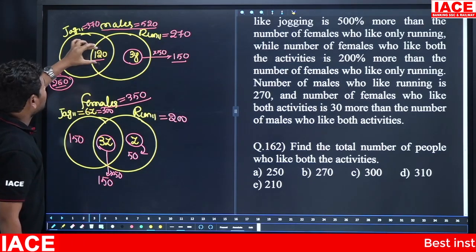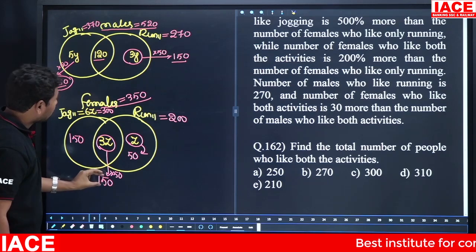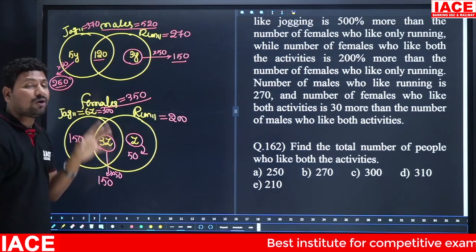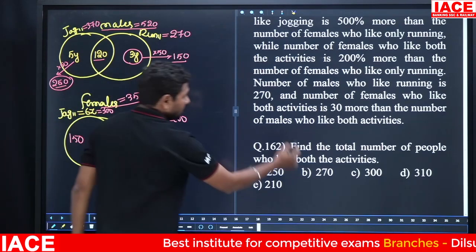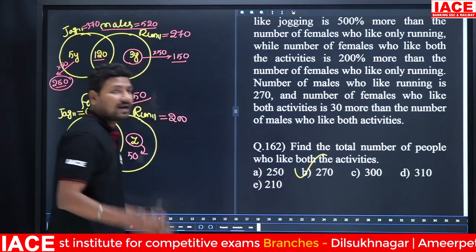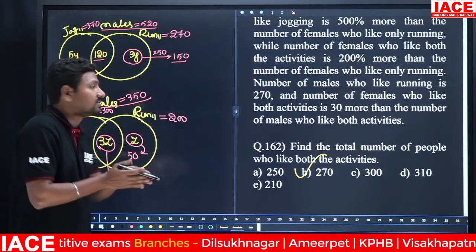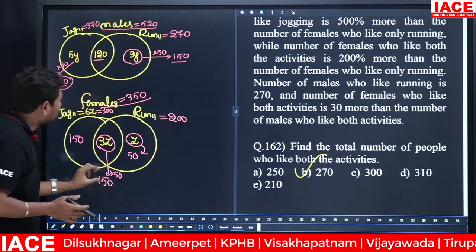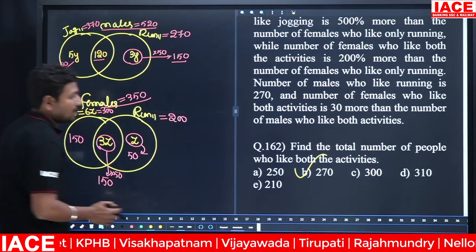Look at 120 members on the male side, 150 members on the female side. 150 plus 120, how many members? 270 members. Then 270 members means option B. They are not mentioned as male and female, so you can club both the values. Here the 120 both, 150 both. 150 plus 120, 270. Option B.